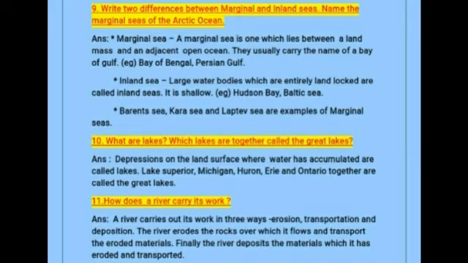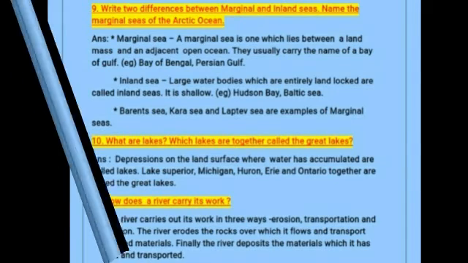Next, how does a river carry out its work? So, a river carries out its work in three ways: erosion, transportation and deposition. So, the river erodes the rocks over which it flows and transports the eroded materials. And finally, the river deposits the materials which it has eroded and transported.